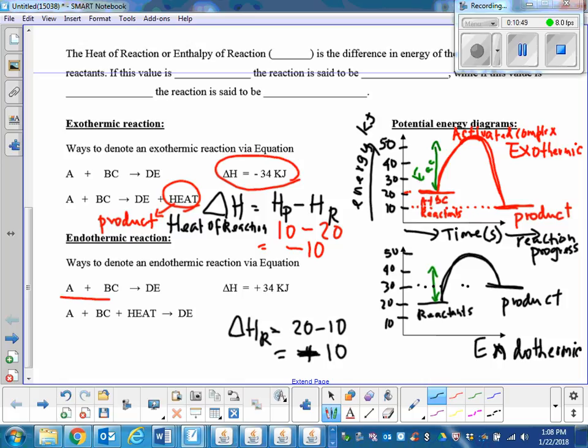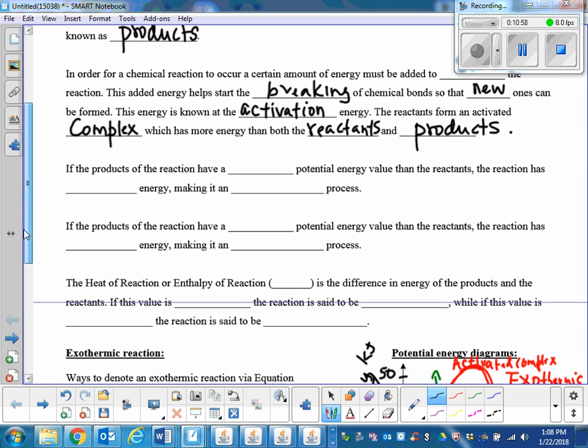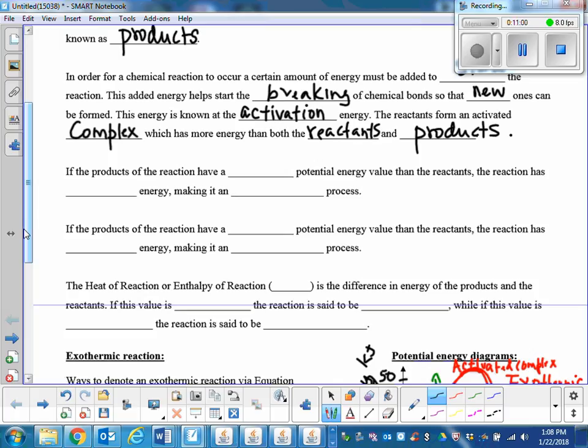In an endothermic reaction, products are higher in energy than reactants. Let's go up and let's write a few things down here. What do you want to say? If the products of the reaction have blank potential energy value than the reactants, more or less, what do you want to say? More. Okay.